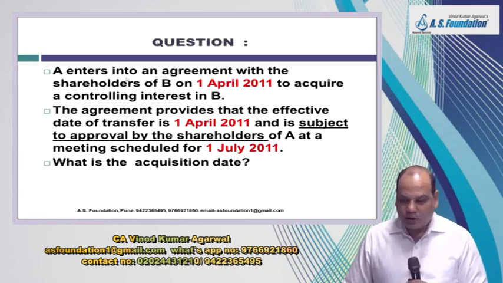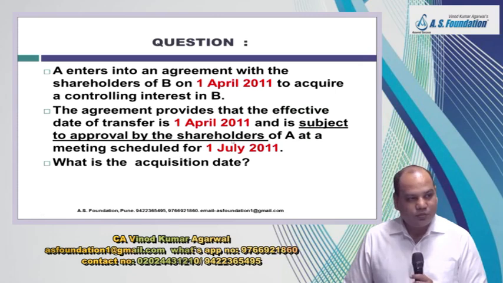A enters into an agreement with the shareholders of B on 1st April 2011 to acquire a controlling interest in B. The agreement provides that effective date of transfer is 1st April 2011 and is subject to approval by the shareholder of A at a meeting scheduled for 1st July 2011. What is the acquisition date?